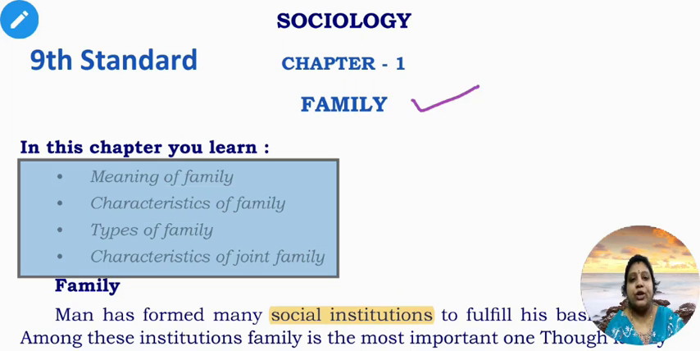In the last video, we discussed the meaning of family and the characteristics of family. This is the second video. If you have not watched the previous video, please check the playlist. Today, let us start discussing the types of family and the characteristics of the joint family.